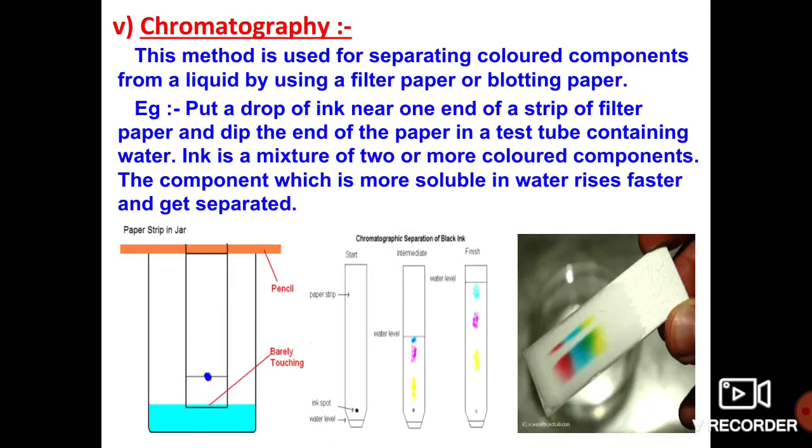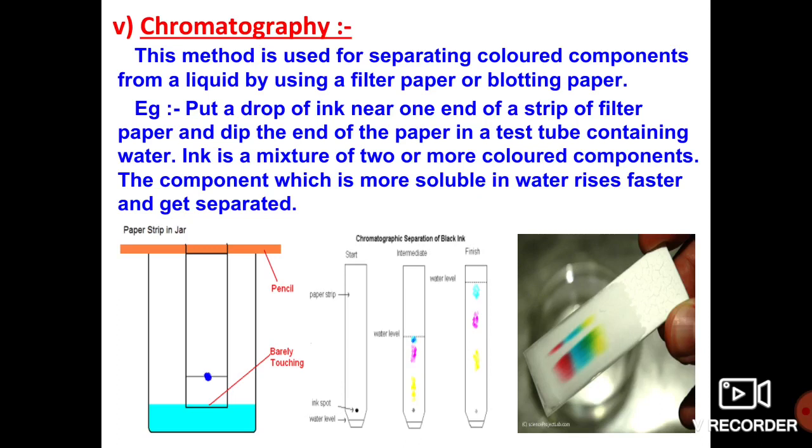Chromatography. What do you mean by chromatography? What are the techniques involved in paper chromatography? Dear students, this method is used to separate the colored components from a liquid by using filter paper or blotting paper. Blotting paper is very helpful to separate the colors present in the liquid.